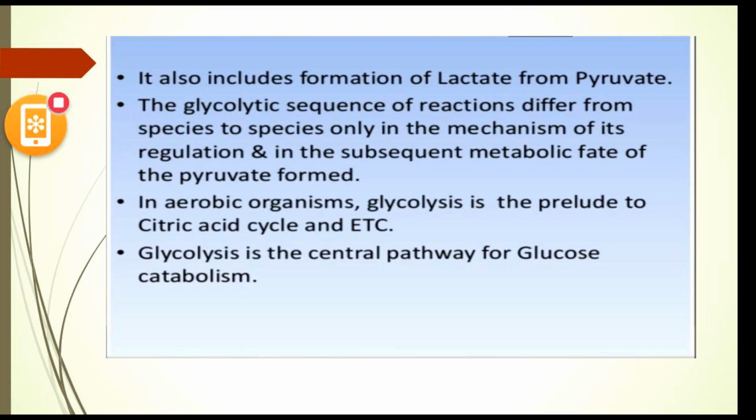The mechanism and regulation will be different, and the metabolic fate of the pyruvate formed will differ. In anaerobic organisms, glycolysis is a prelude to fermentation. In aerobic respiration, the first step is glycolysis, then it proceeds to the Krebs cycle, then the electron transport mechanism.